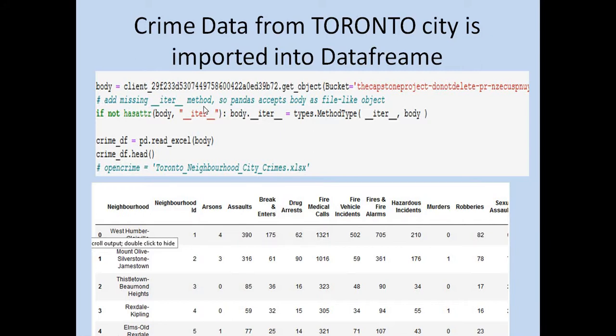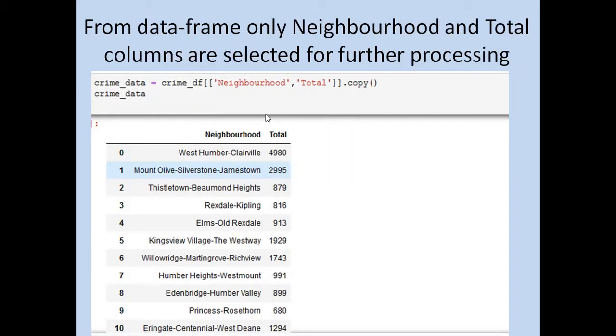Now this is not the regular code to read the data, because I have done this in IBM Watson Studio. The first three lines are ready-made, given by the studio, to fetch the data from the XLS file, and this is the data which I got for the crimes in Toronto city. From that crime data, initially I have taken neighborhoods and totals, the number of crimes, to plot the number of crimes city-wise.